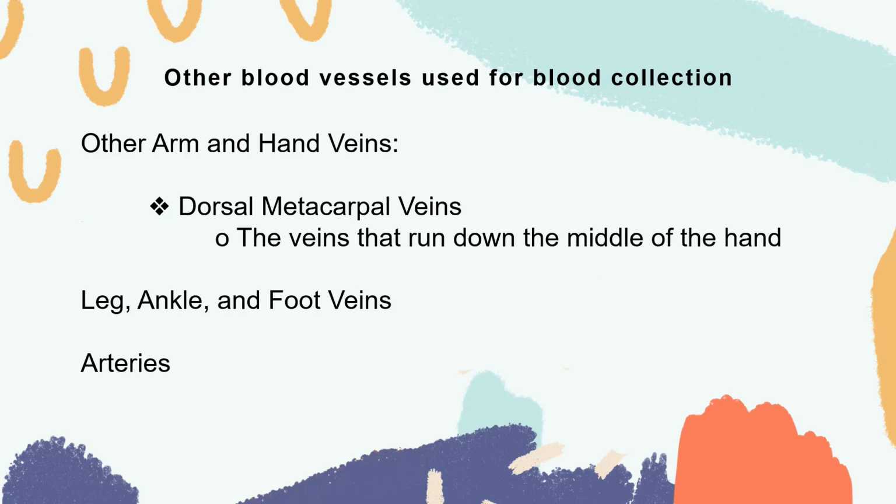Arteries are not used for routine blood collections because arterial puncture requires special training to be performed. These are usually specimens for arterial blood gas, hindi po medtech ang nagkukuha noon, kundi respiratory therapists, di ba? Hindi po tayo nagkukuha. There are other veins also that we can use, the dorsal metacarpal veins, or yung near the wrist, and the veins that run down the middle of the hand. We can also collect again from the leg, ankles, and foot, but again with supervision of the physicians.